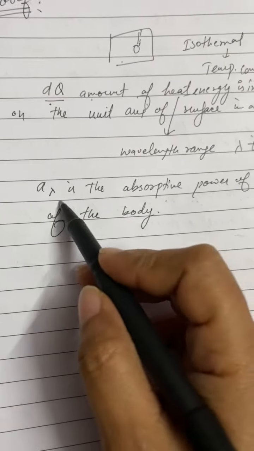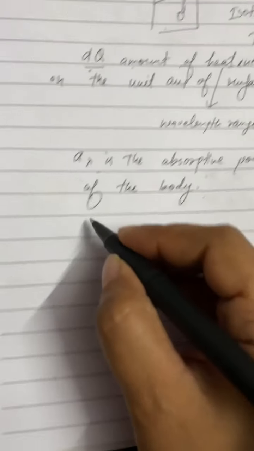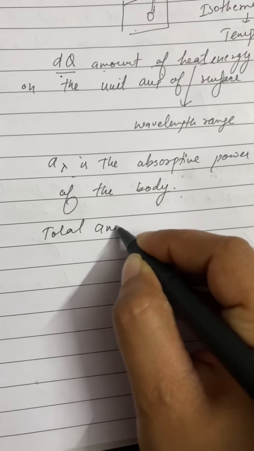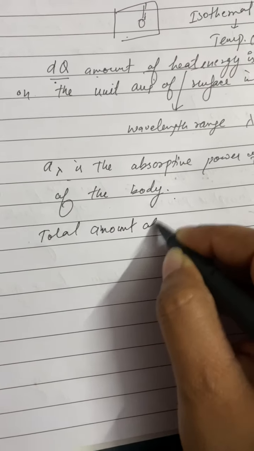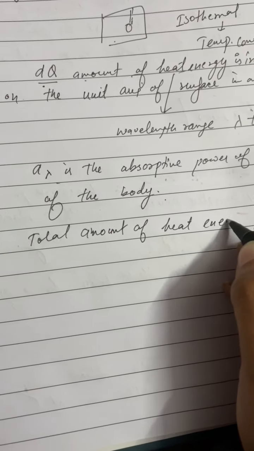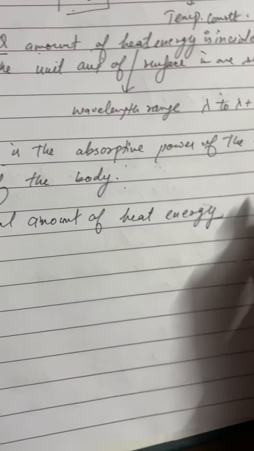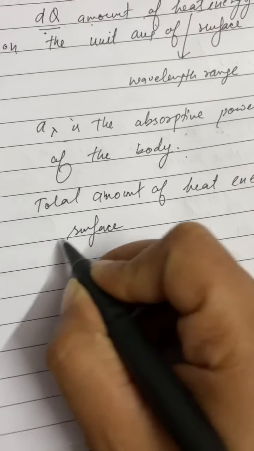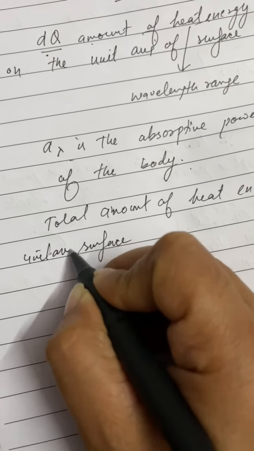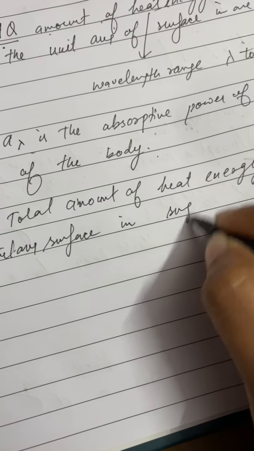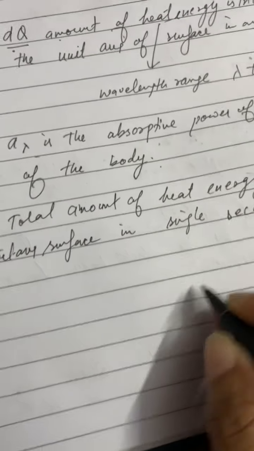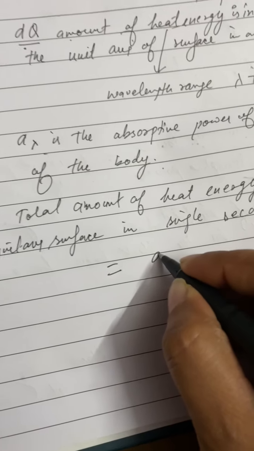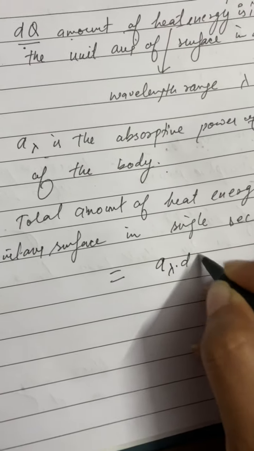So if a lambda is the absorptive power of the body, then the total amount of heat energy absorbed by the unit area surface in a single second will be equal to a lambda into dq.